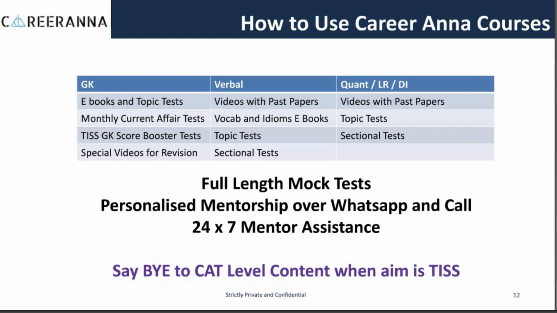And yes, once you are part of the TISSNET coaching course, say bye to the CAT level content which a lot of offline coaching institutes teach you, because that CAT level content is not going to come in TISSNET. TISSNET needs a very GK focused preparation with basic levels covered in some of the important topics which we have discussed in this study plan session.